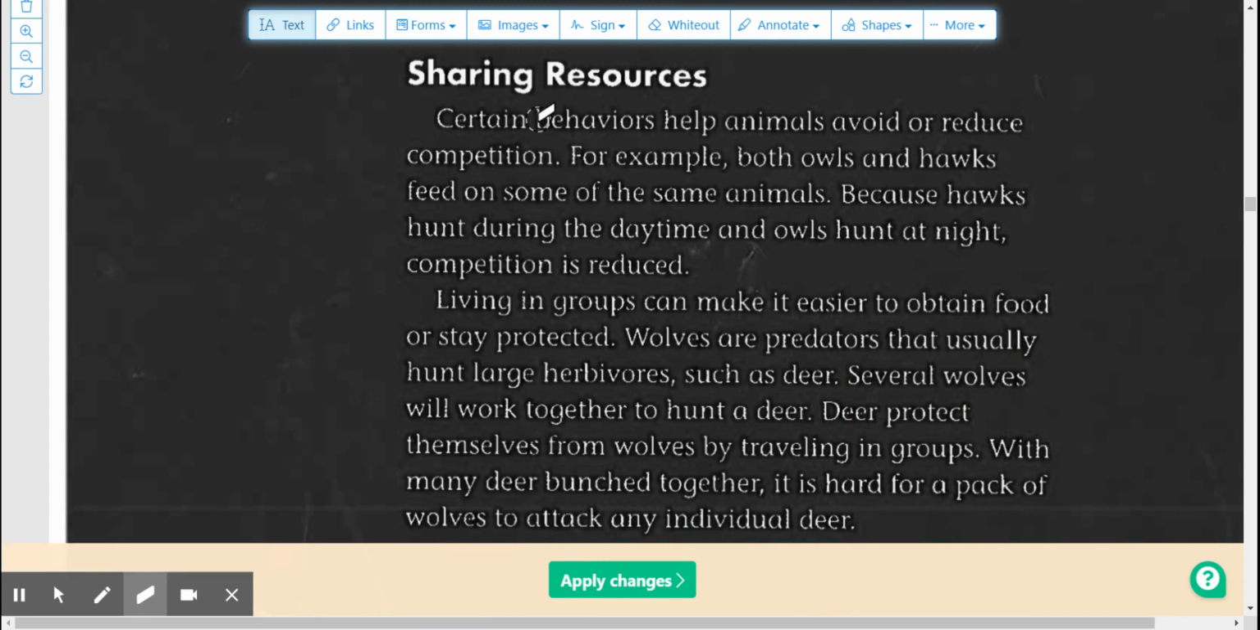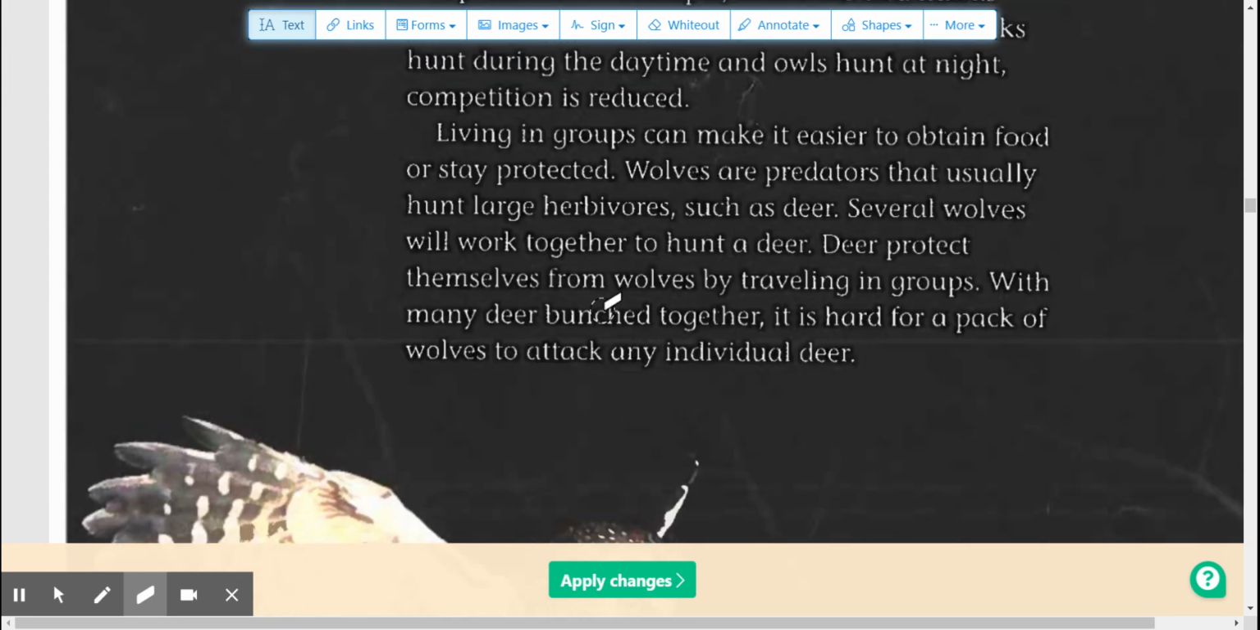Sharing resources. Certain behaviors help animals avoid or reduce competition. For example, both owls and hawks feed on some of the same animals. Because hawks hunt during the daytime and owls hunt at night, competition is reduced. Living in groups can make it easier to obtain food or stay protected. Wolves are predators that usually hunt large herbivores, such as deer. Several wolves will work together to hunt a deer. Deer protect themselves from wolves by traveling in groups. With many deer bunched together, it is hard for a pack of wolves to attack any individual deer.